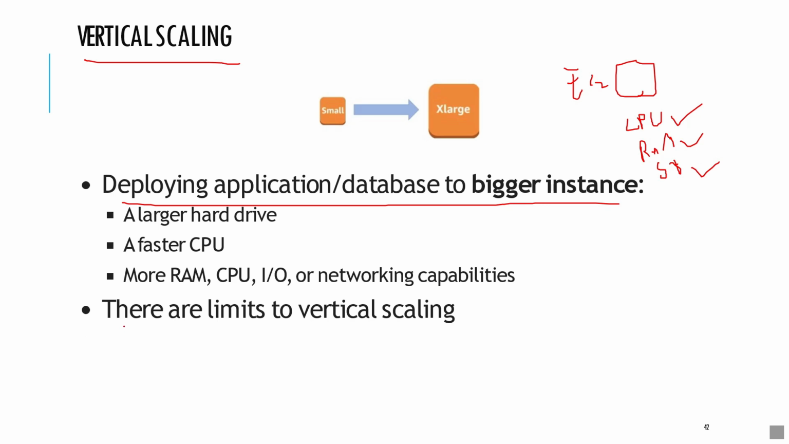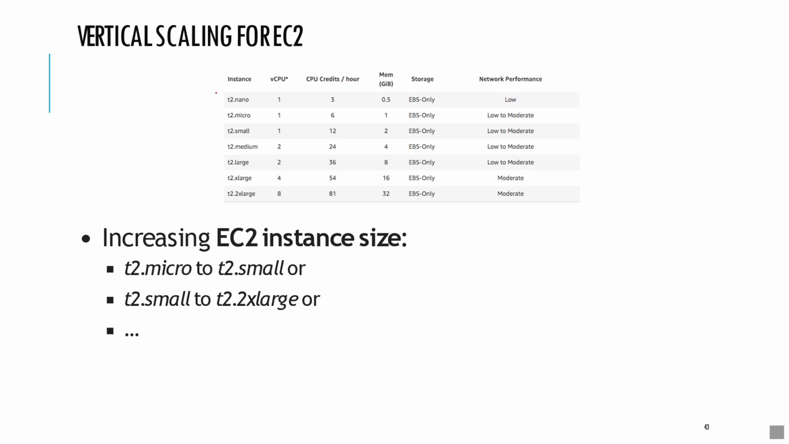But there are some limits to vertical scaling. Let's see these limits. Vertical scaling for EC2: when we are increasing the EC2 instance size, we can only increase from T2.micro to T2.small. We can't increase from micro to medium, and when we try to increase from small to extra large, we can't. So there is some sort of gap between the instance sizes. That is about vertical scaling for EC2.